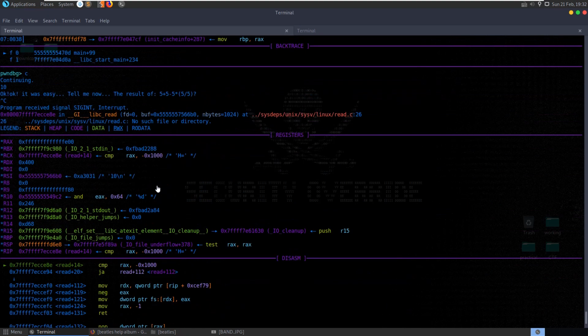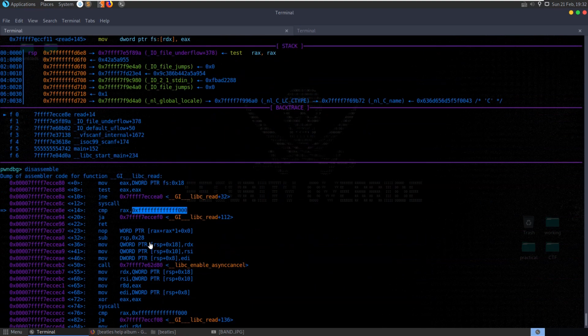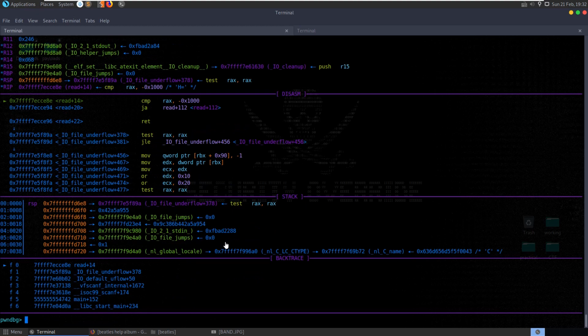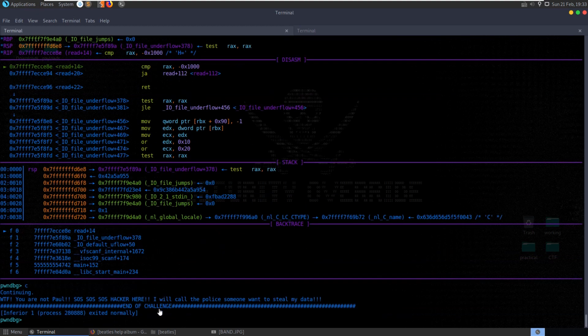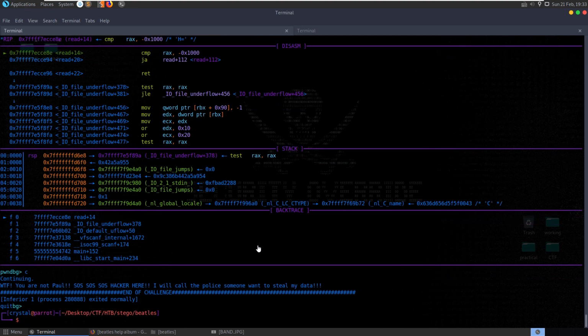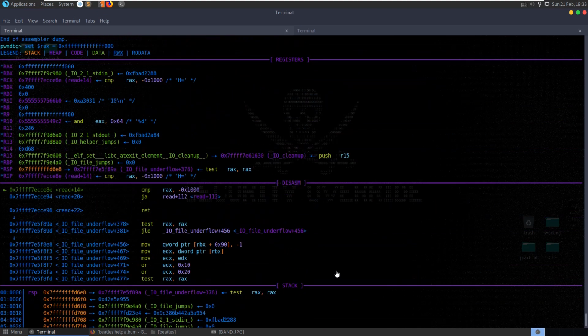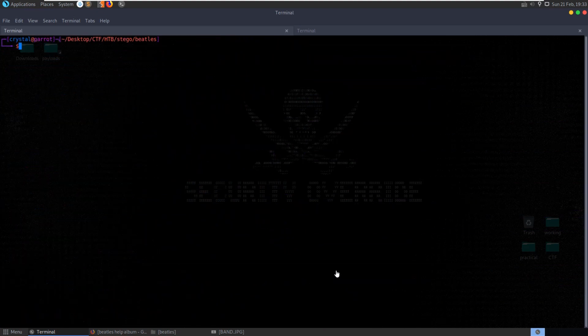What does the RAX currently equal? Doesn't equal that, so we can set RAX equals, paste that in, and go continue. Just hit C. Oh. Yeah, alright. Well, I think the easier way is for us to have printed that out anyway. If you've got a bit more time than me here and want to work through debugging it, it looks like it would be possible to get it that way as well.